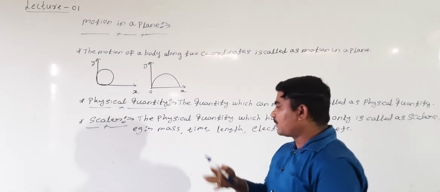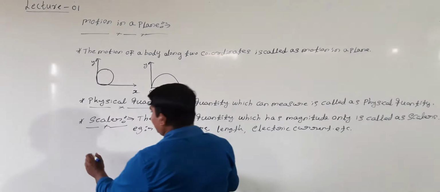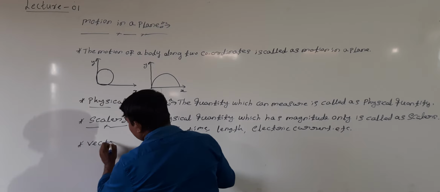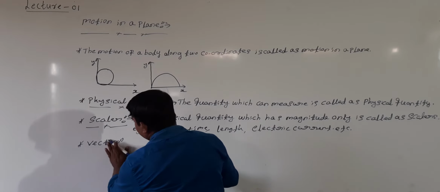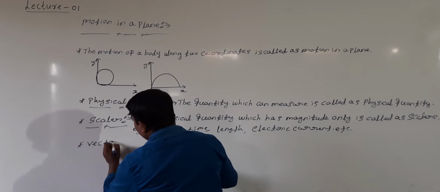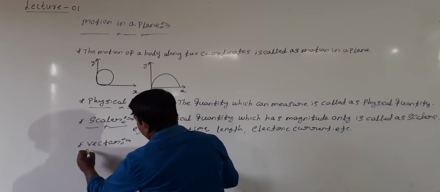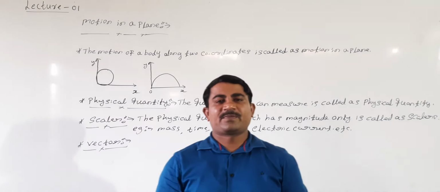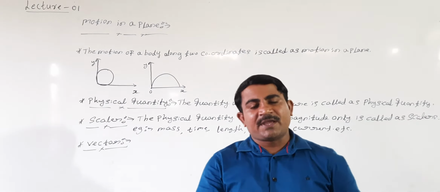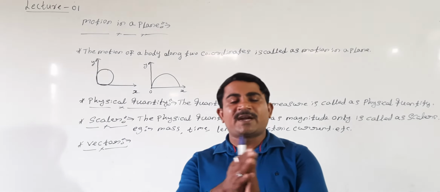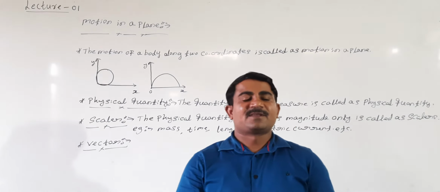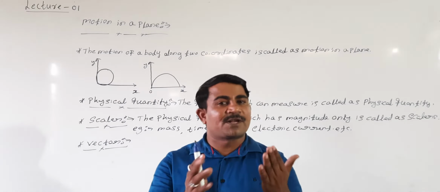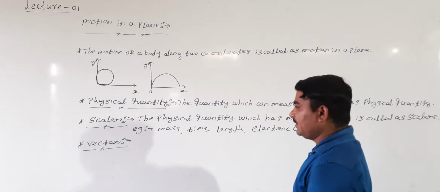After this, students, let us take one more physical quantity. This we are calling vector. Vector means what? The physical quantity which has both magnitude and direction is called as vector quantity. Shall I write it here?